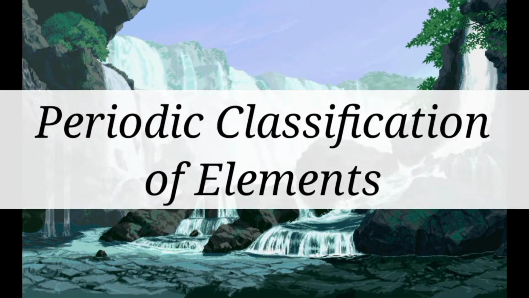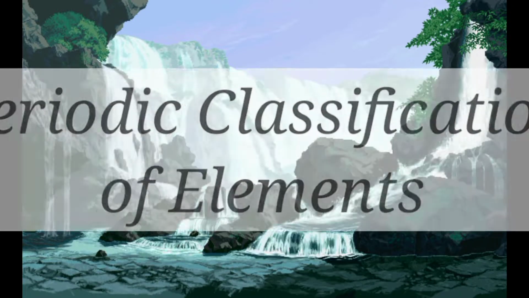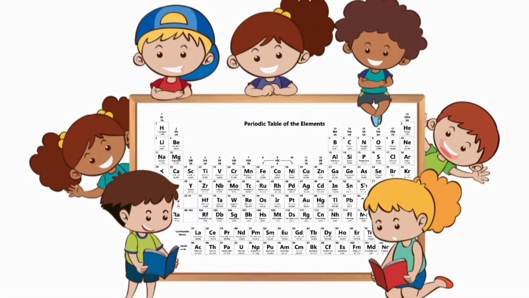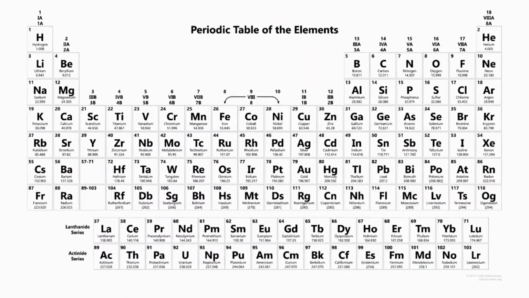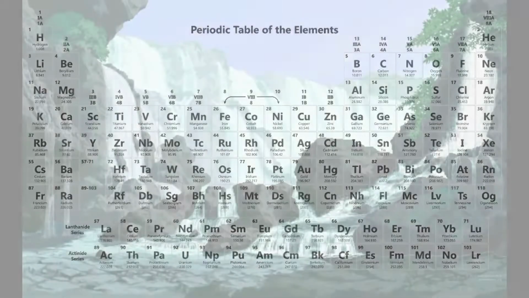Periodic classification of elements. In your classroom you could have definitely seen a periodic table. Didn't you? Well, did you ever think how the making of it took place? This was not so easy to make. It started with the classification of elements from the 19th century onwards.